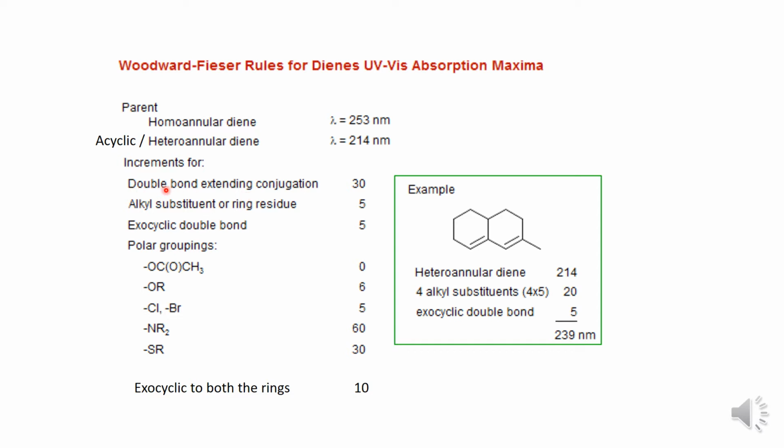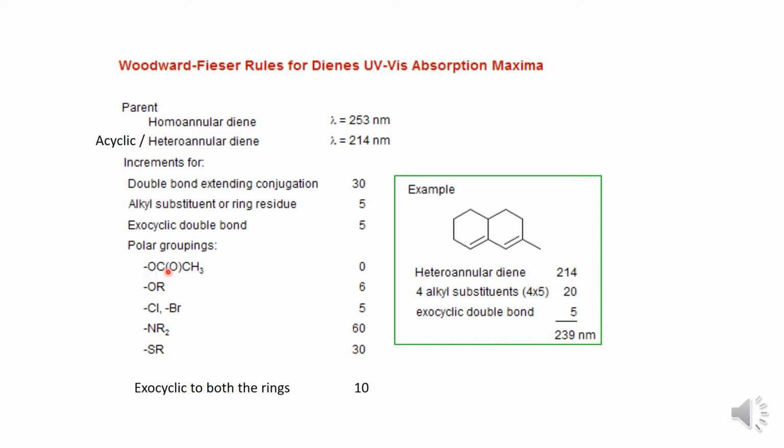Suppose a double bond is present extending the conjugation, for each extra double bond, we should add 30 nanometer. If alkyl substituents or ring residues are present, then we should add 5 nanometer. If an exocyclic double bond is present in that compound, then we should add 5 nanometer. Now there are some groups here. These are also substituents.